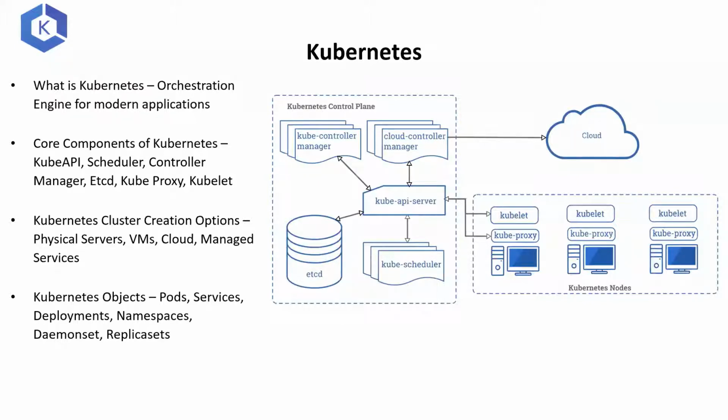Then you have Kubernetes cluster creation options. You can create Kubernetes clusters on physical servers, virtual machines. You can create it on public cloud providers like Amazon, Google Cloud, Microsoft Azure, or you can use the managed services like that of Amazon, which is EKS for this topic, or AKS Azure's and GKE Google's. We'll also understand what are Kubernetes objects, like what is a pod, what is a service. We'll not go in depth. What are deployments, namespaces, what are daemon sets, what are replica sets, and so on.